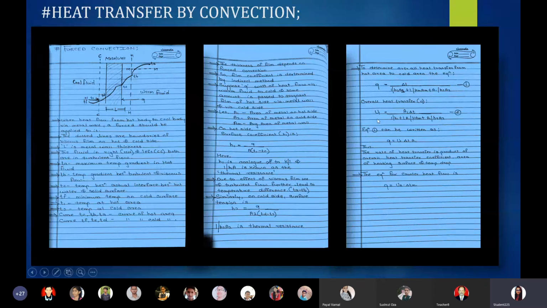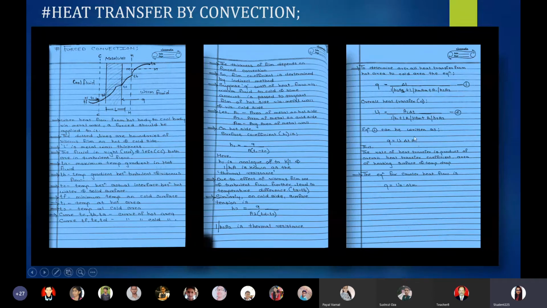So equation 1 can be written as Q is equal to U1 delta T into A1. If we compare equations 1 and 2, we cut the similar parts and get Q is equal to U1 into delta T into A1.